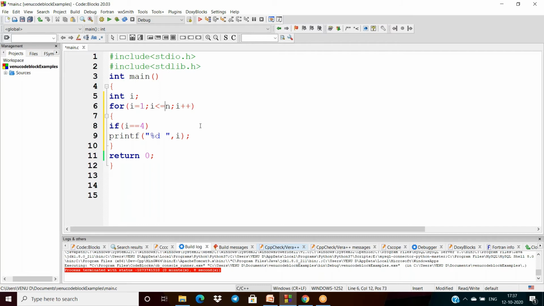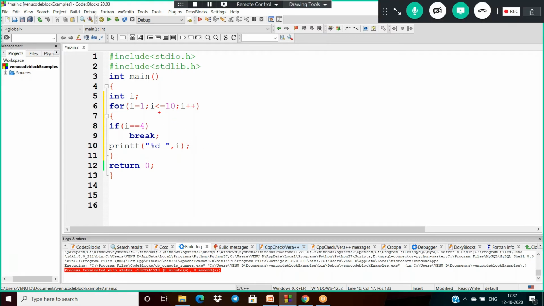I am taking I less than or equal to 10. So when I is equal to 4, I am using break here. Otherwise I have to print the value. Now tell me what is the output of this.